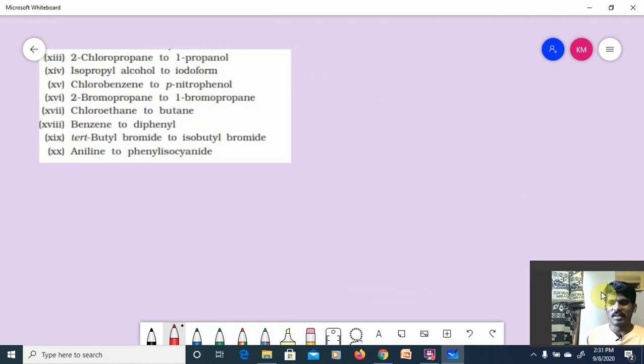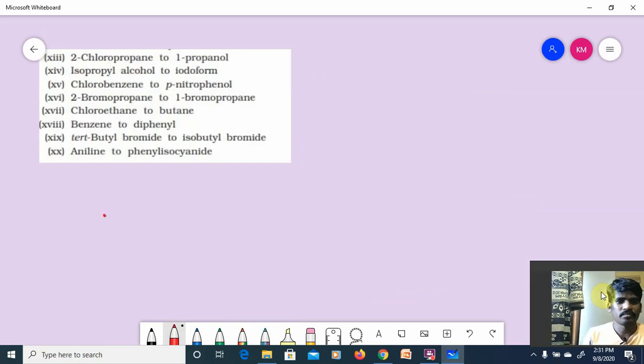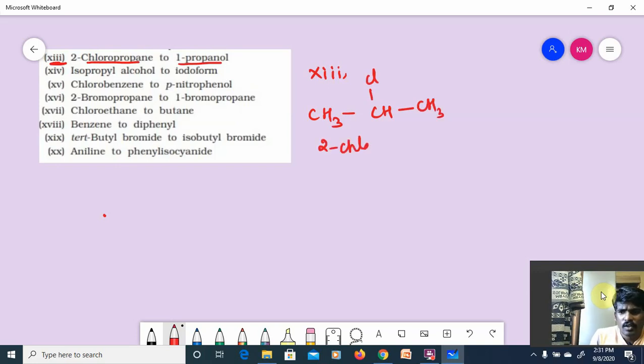Don't worry, still a few more reactions are pending. Next one is the 13th, 2-chloropropane to 1-propanol. 2-chloropropane is CH3CHClCH3, yes or no? This is 2-chloropropane. Treat it with alcoholic KOH.